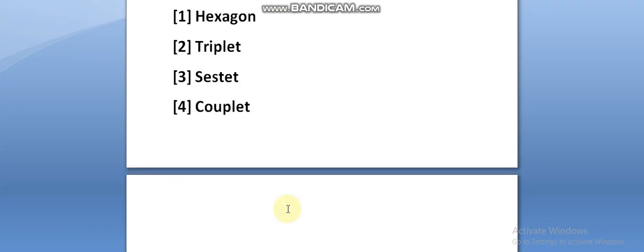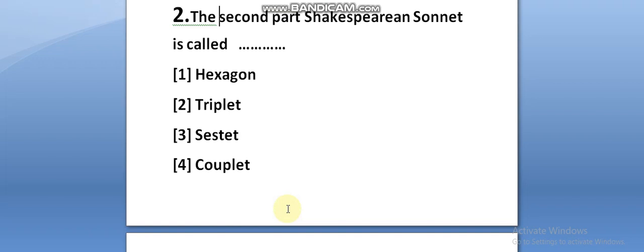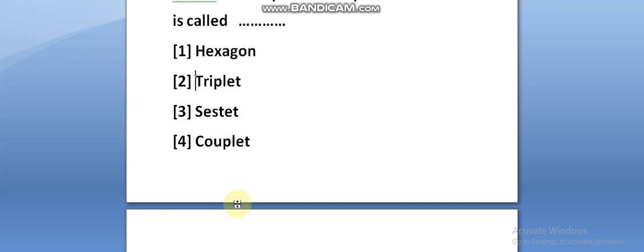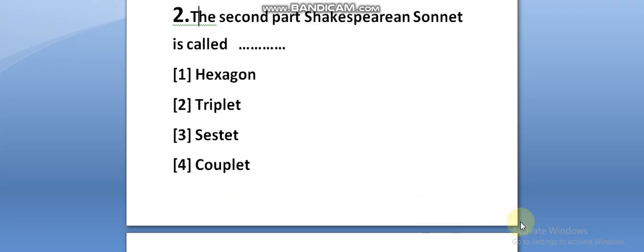Second one. Let us see that. The second part of a Shakespearean sonnet, what is it called? First one is hexagon. Second one is triplet. Third one is sestet. Fourth one is couplet. Can you guess? Okay, the answer is couplet.